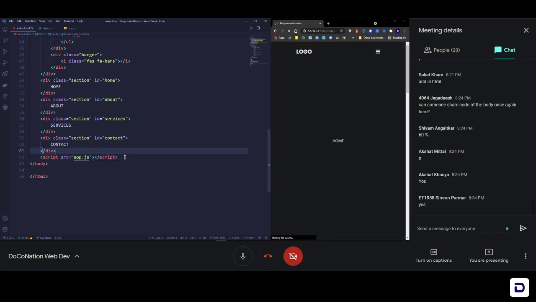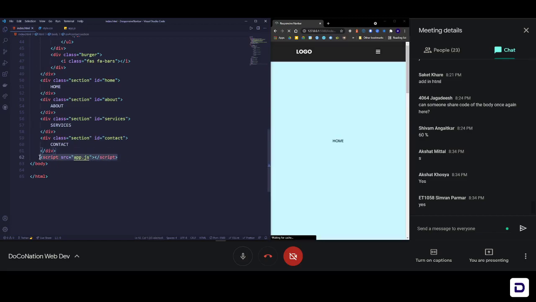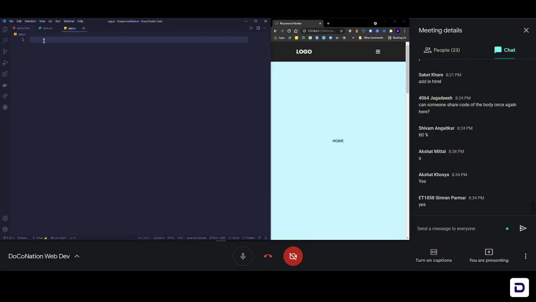Okay, so basically now my JavaScript file has been attached or linked to this HTML page, and now I can start writing JavaScript. Okay, so for those of you who don't know JavaScript, just keep following along and you'll understand something about it. Don't worry if you don't understand everything. It's just a simple thing. We need to write I guess only 5 to 6 lines of code, so it won't be much. And I'll try my best to clarify everything as much as possible.